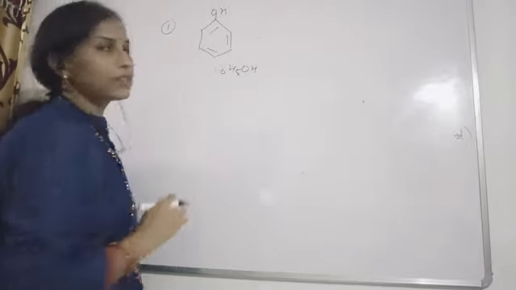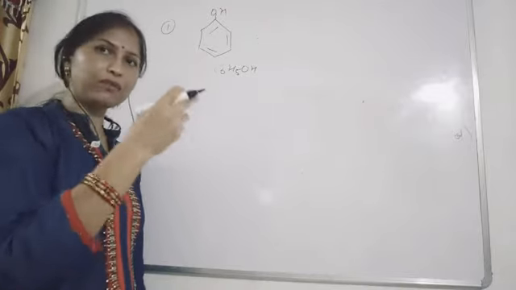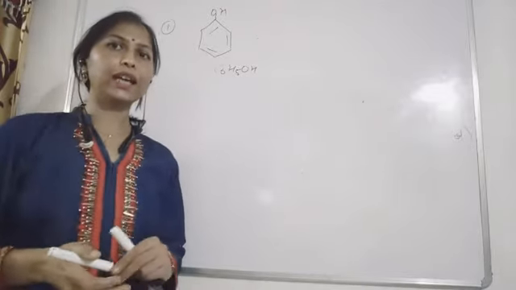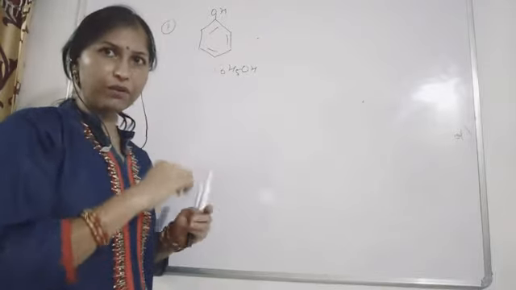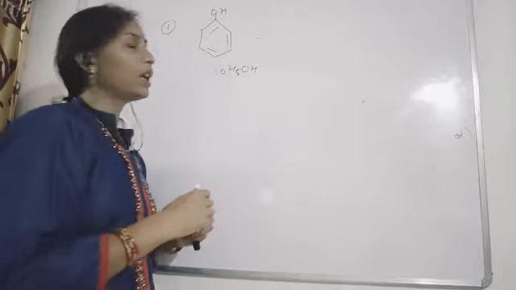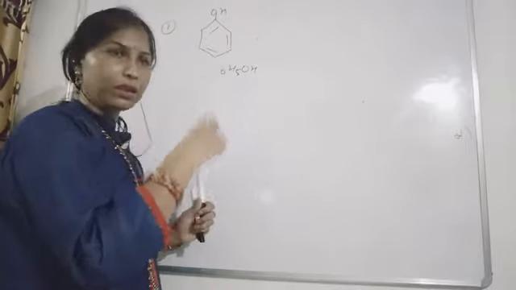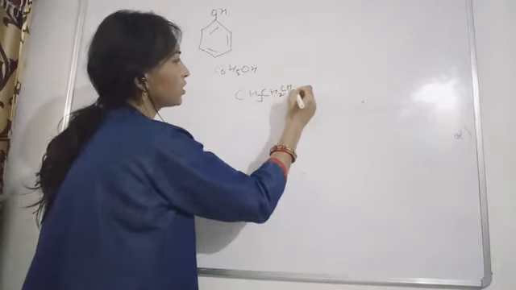In the case of aliphatic, open chain structure, we were seeing that the word root means the number of carbon chains we were counting, and then we were adding the ol suffix. In this case, CH3, CH2, CH2OH.